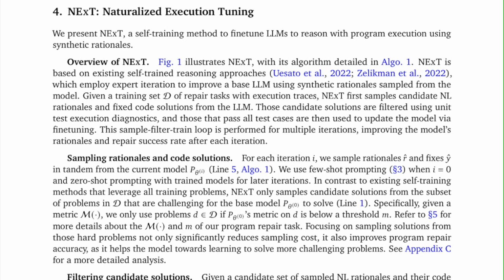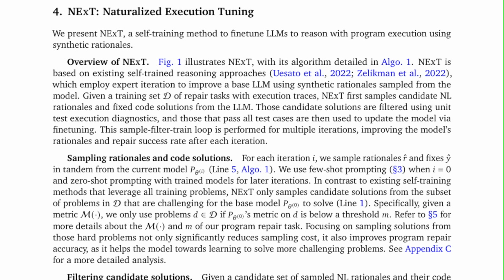Given a training set D of repair tasks with execution traces, NExT first samples candidate natural language rationales and fixed code solutions from the language model. Those candidate solutions are filtered using unit test execution diagnostics, and those that pass all test cases are then used to update the model via fine-tuning. This sample-filter-train loop is performed for multiple iterations, improving the model's rationales and repair success rate after each iteration.